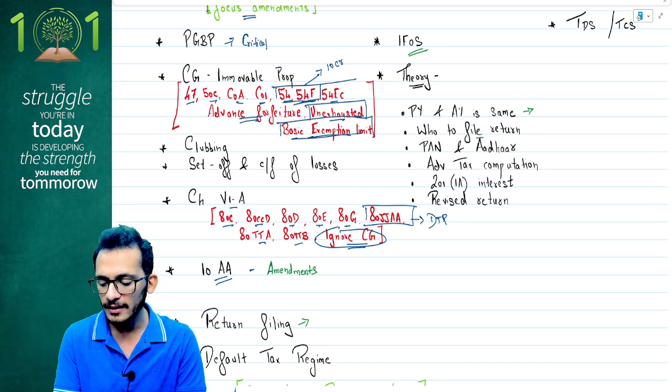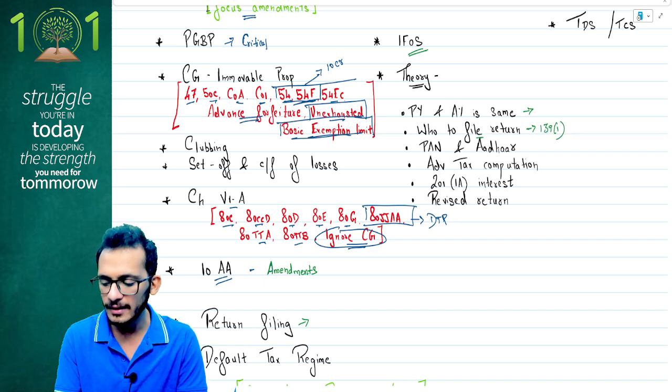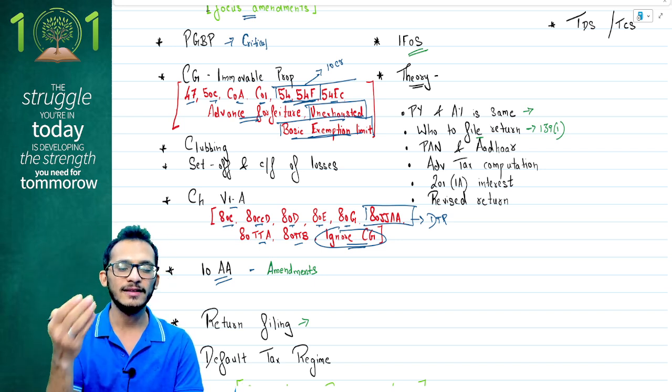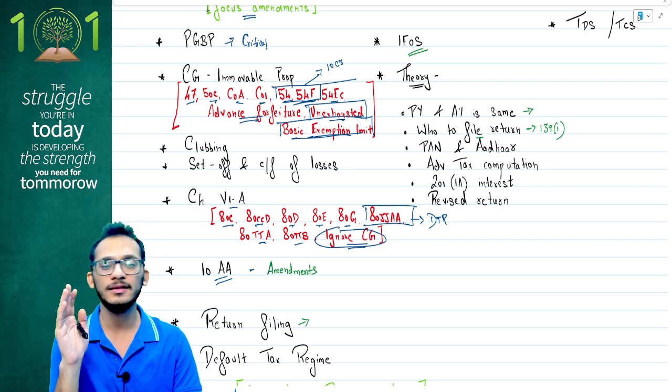Second, who all can file a return? The whole topic of 139(1), where they will come and say who all can file a return based on the total income statement and based on some criteria to be fulfilled, such as expenditure, electricity expenditure, foreign expenditures, and all those things.